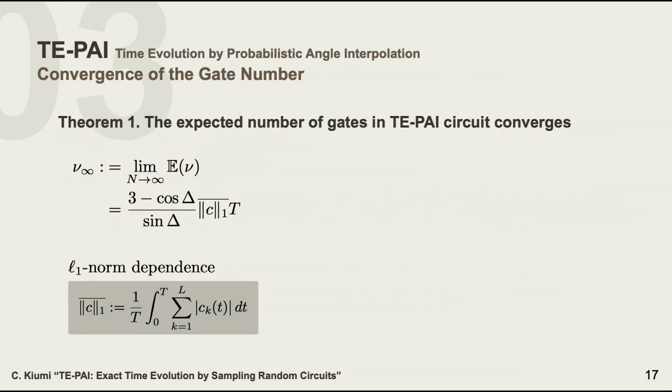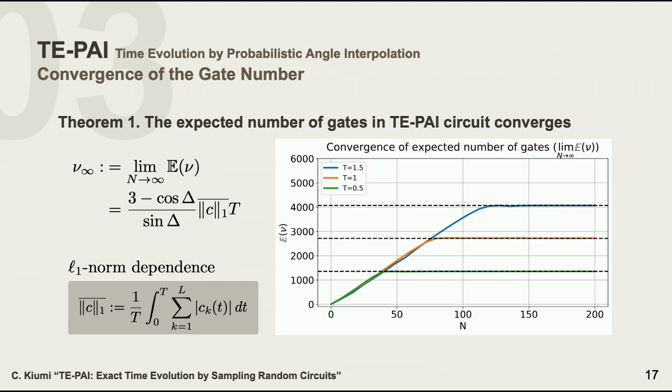And the main result of our algorithm is that even as we consider N going to infinity, the expected number of quantum gates converges to some constant value. So this figure shows that even if we consider large N, the quantum gate count won't increase asymptotically.